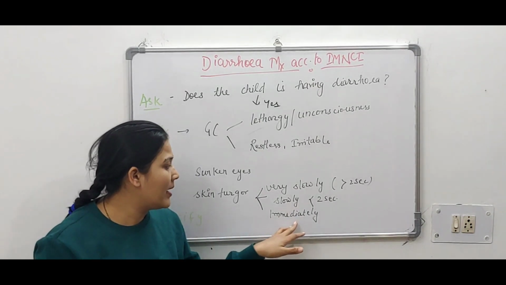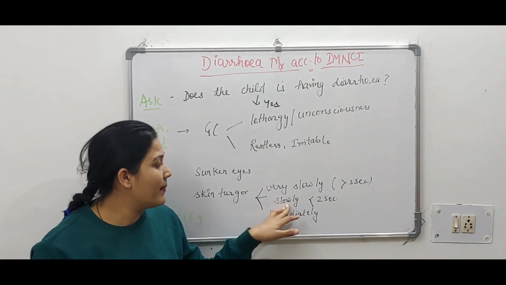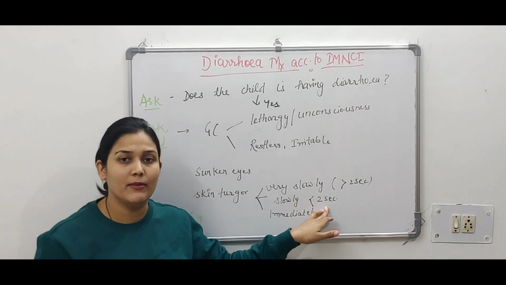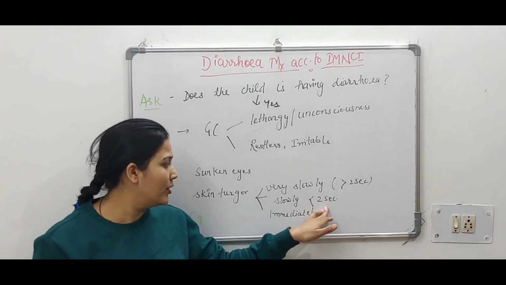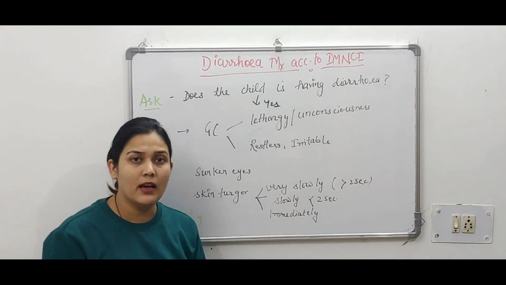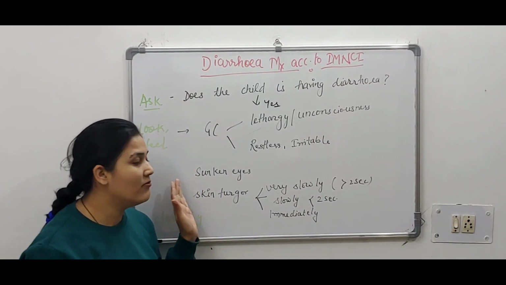If it is going back immediately, then we will classify. If it is going back slowly, we are counting. If it is less than 2 seconds, we will classify it as going back slowly, and very slowly if it takes more than 2 seconds to go back. After seeing the signs and symptoms, what will we do?